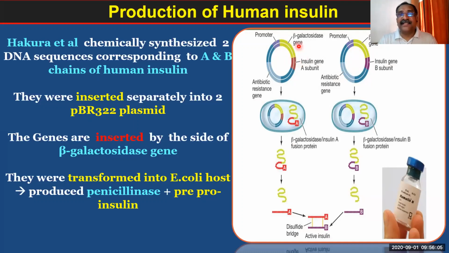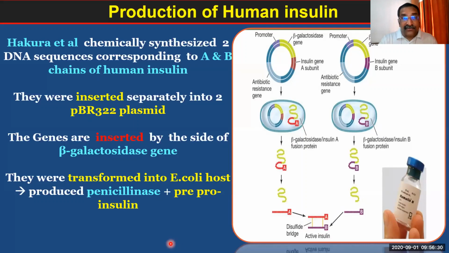Now you see, this is the beta galactosidase gene. Very close to that, they inserted insulin gene A. A separate plasmid, I said. Now, this is another plasmid, where insulin B is added. And you see, it is multiplied over there, and ultimately that is linked, and from this the insulin is produced.